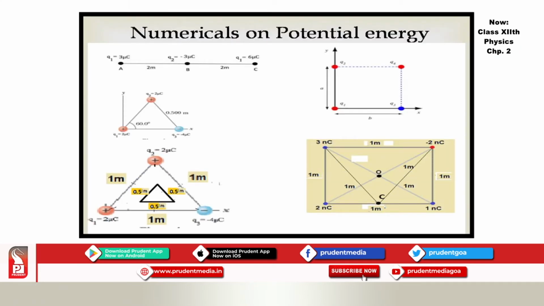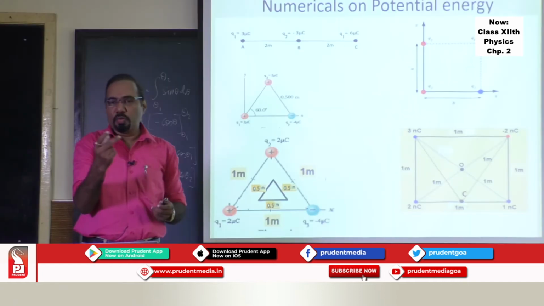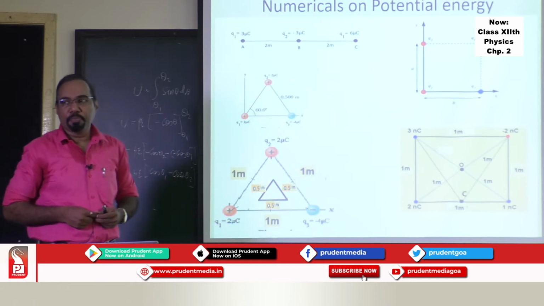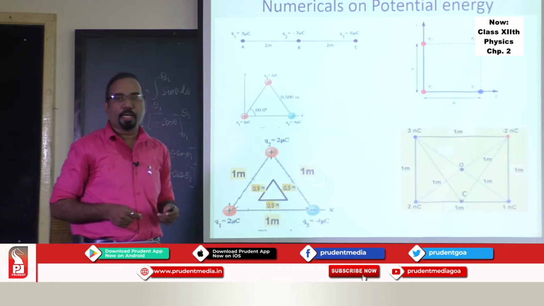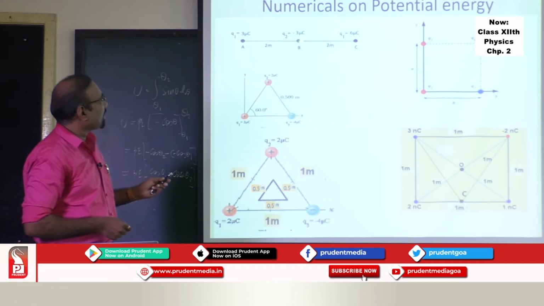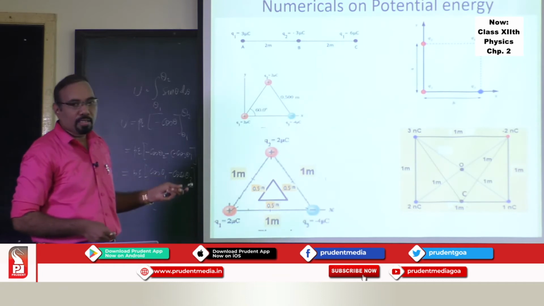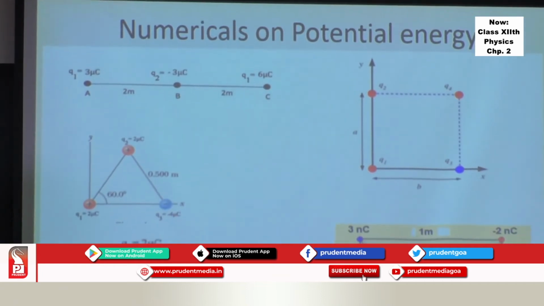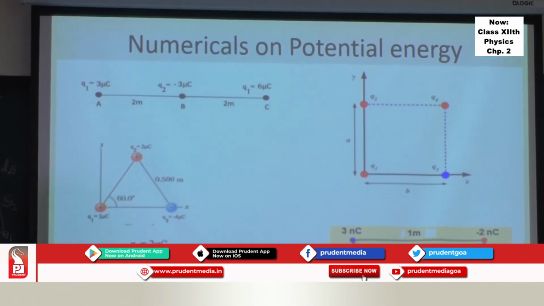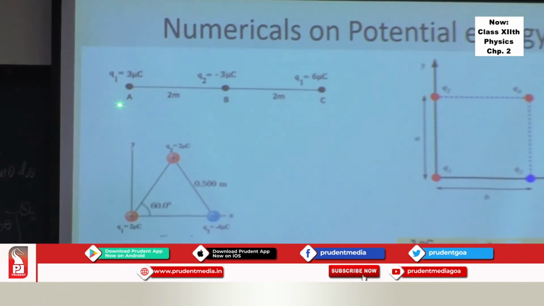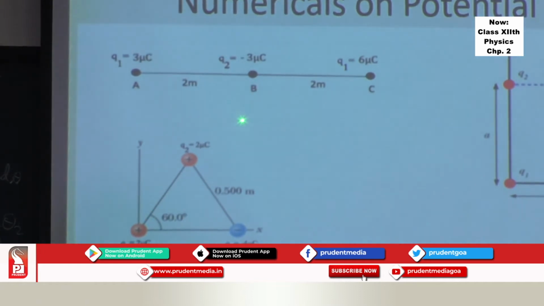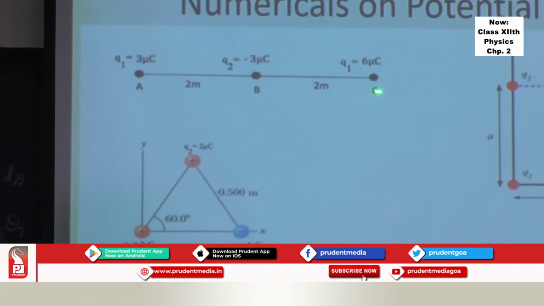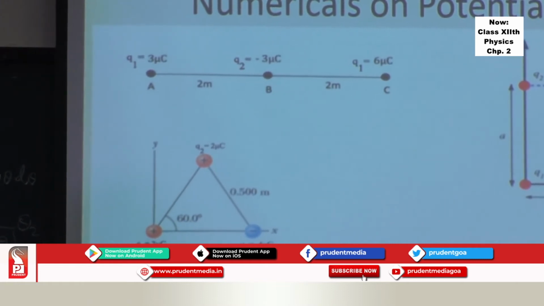Now, a number of numericals you can solve based on electrical potential energy. The same situations which you have used for finding potential, you can use for finding potential energy. Suppose I have these 3 charges. Find the potential energy of this system. How to find out? Just take the formula U is equal to 1 upon 4 pi epsilon 0 Q1 Q2 upon R12. Use that and find out the potential energy between A and B. Find the potential energy between B and C. Find the potential energy between A and C. And that is the total potential energy of the system.